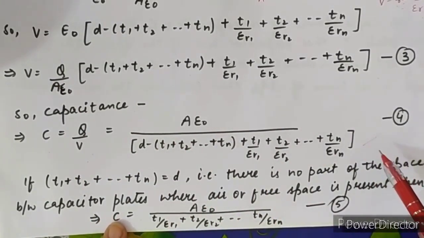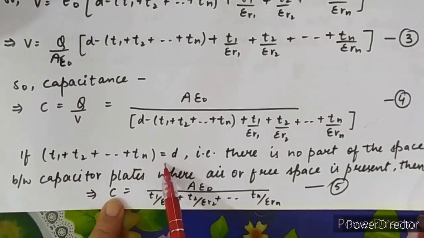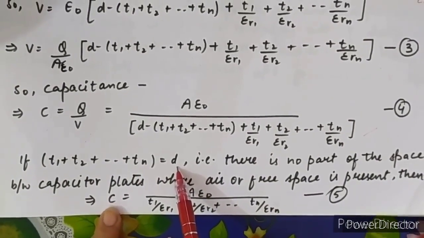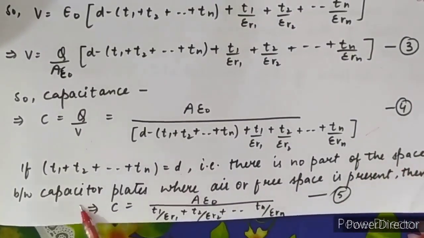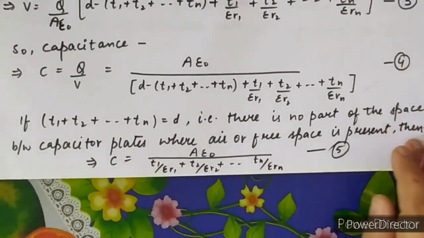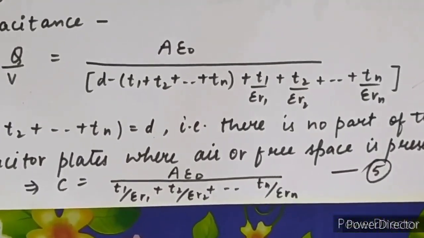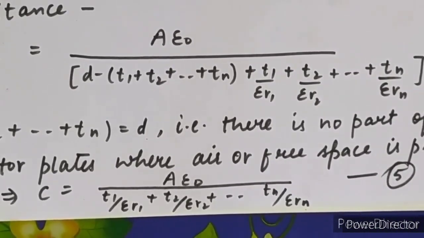This is the value of the capacitance for different dielectric media of different thickness filled between the plates of the capacitor. Now assume that the sum of all the thicknesses of the different media is equal to D, where D is the separation between the plates. That means there is no free space or air between the capacitor plates, because that portion is also filled with dielectric medium.